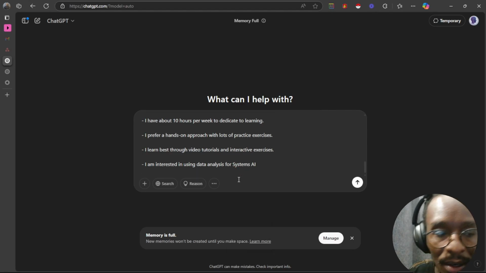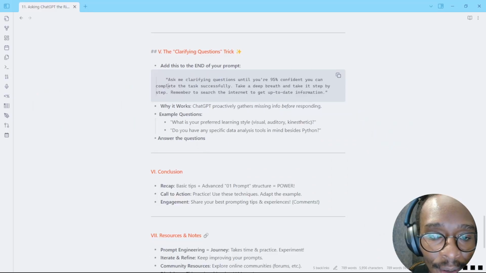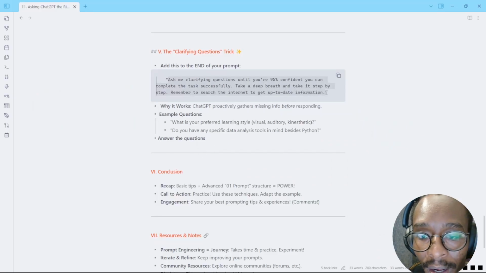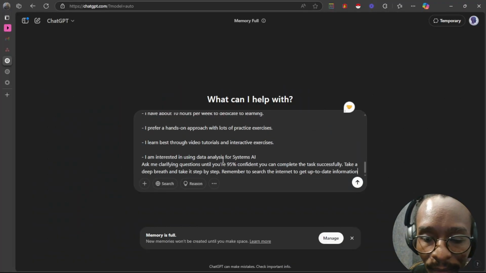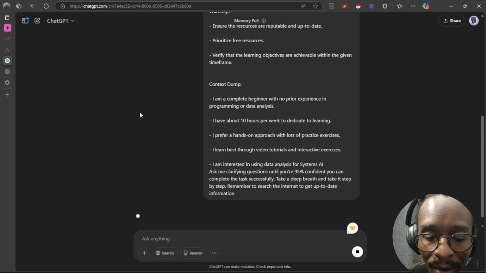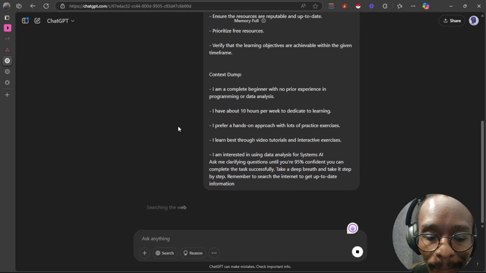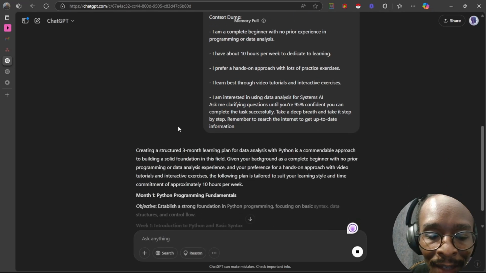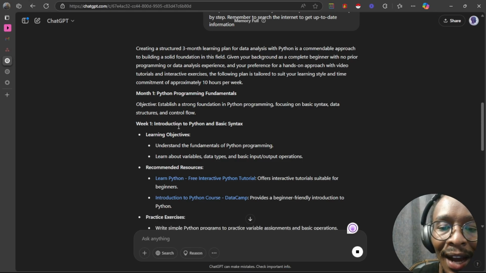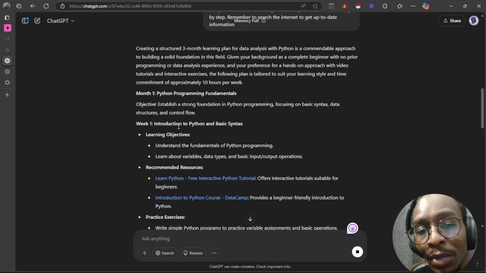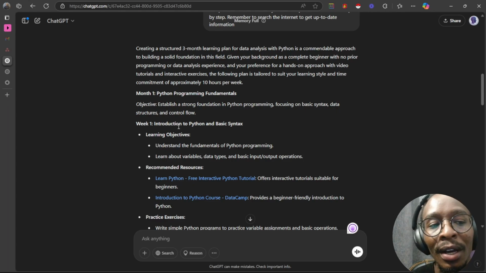And then here at the very end, it's going to ask ChatGPT to ask me clarifying questions until it is sure of what I want. And then paste it there. So if it's not sure of what I want, it will ask me questions. And the good thing here is that it makes sure that the response it's going to give you is going to be as detailed or as useful to you as it possibly can be.